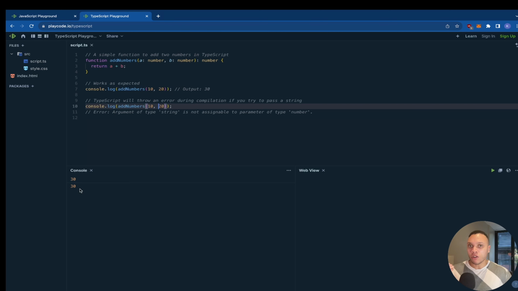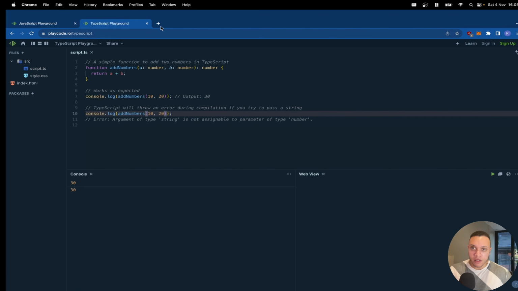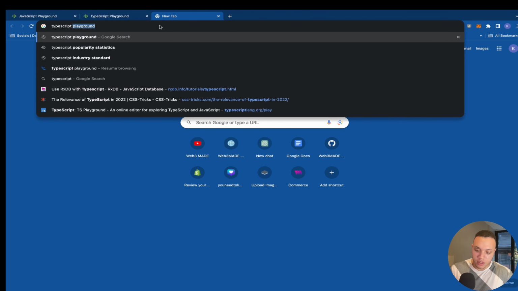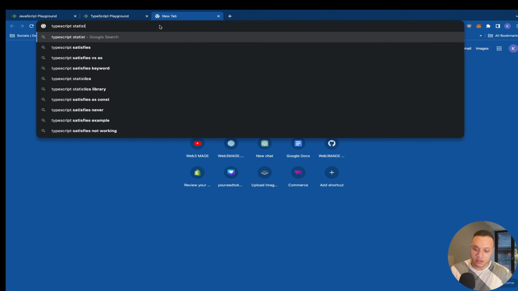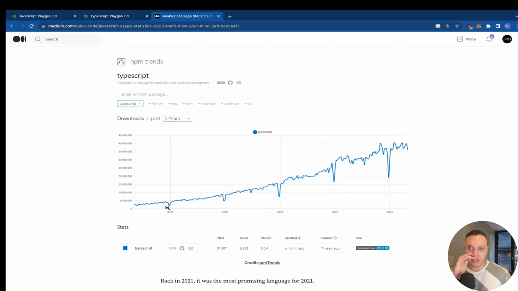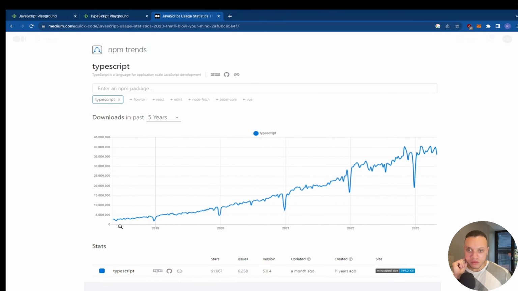If you only know JavaScript, you have to learn TypeScript because it's an industry standard. If you don't believe me, let's Google right now. TypeScript statistics. TypeScript, okay, based on data from NPM, TypeScript's growth was 142% from 2018 to 2019. All right, so this is TypeScript over the years. So it's been around since 2012 and it's made by Microsoft, but as we can see, it's grown exponentially in the past 5 years.